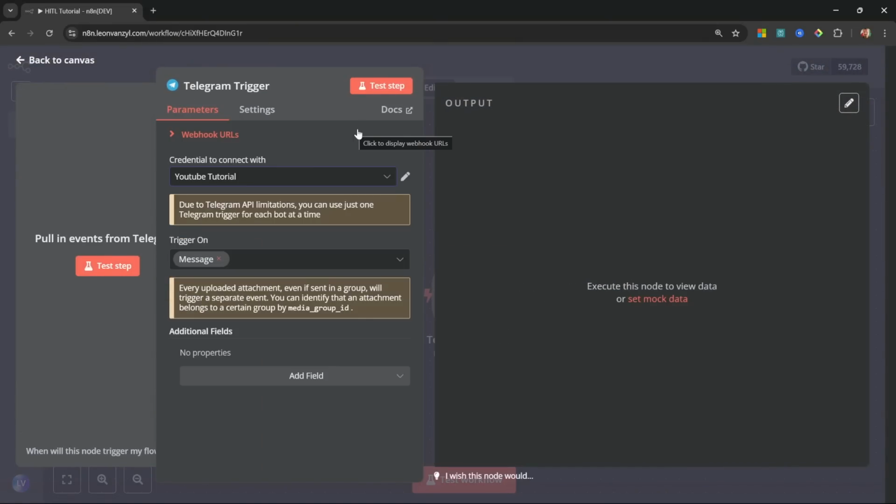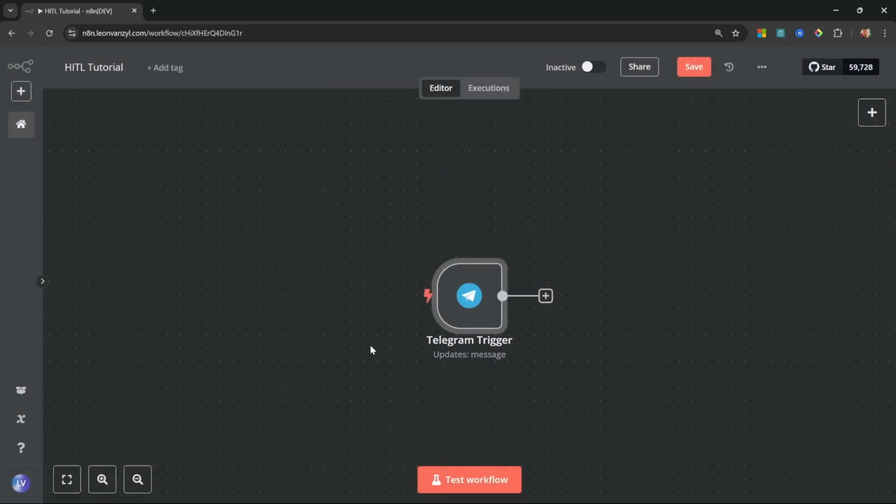I will assume that you are already familiar with using Telegram with n8n. If you're not, I already have a video on setting up Telegram with n8n, so check out that video first and then come back to this video. So when we receive a message via Telegram, that will trigger this workflow.